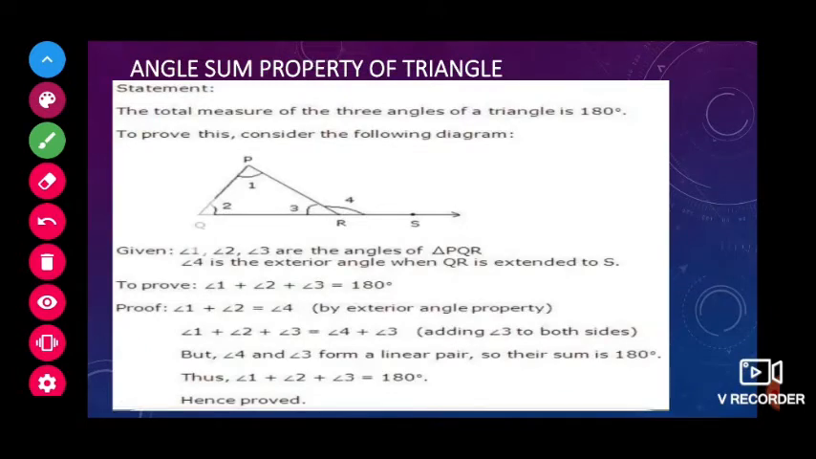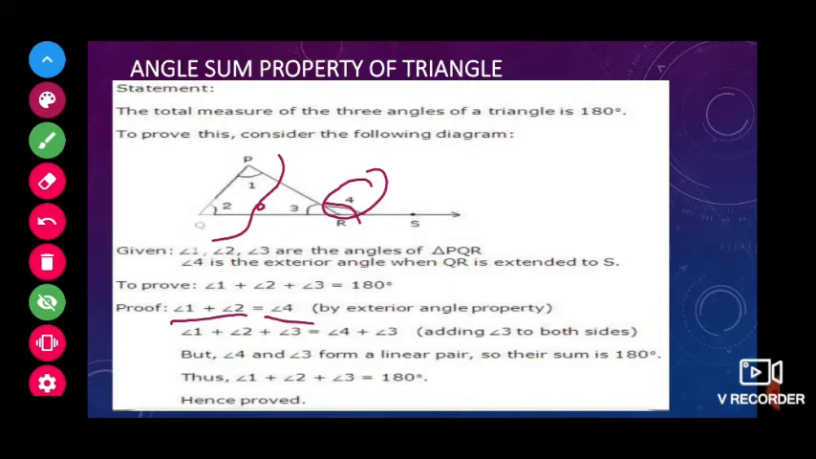Now, angle sum property of a triangle. Whenever we take one triangle, children, always keep it in mind that the sum of angles in a triangle will be 180 degrees. For this also a small proof I will show you, children. Just now I proved to you that the exterior angle will be the sum of two interior angles, no? Yes. So we can write 1 plus 2, the interior angles 1 plus 2, is equal to exterior angle 4.